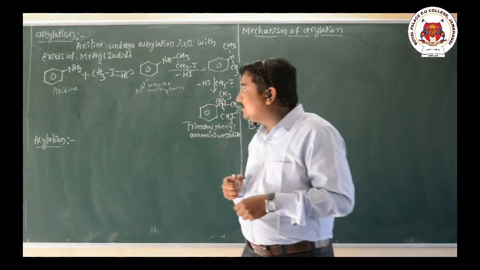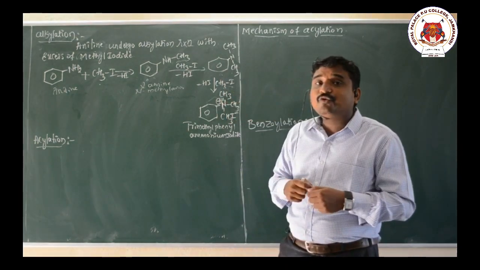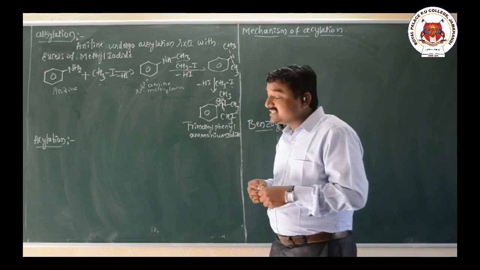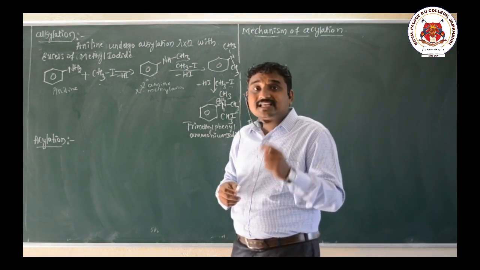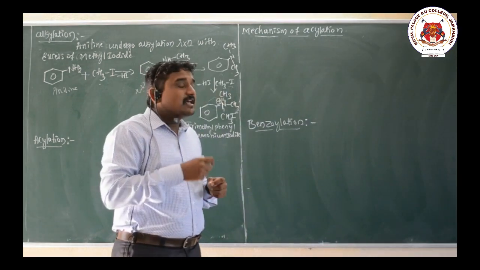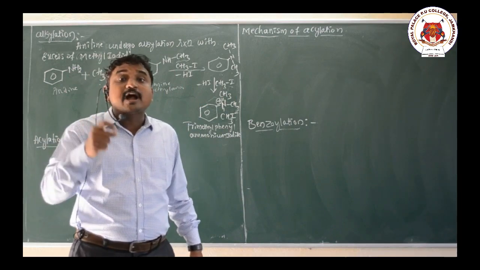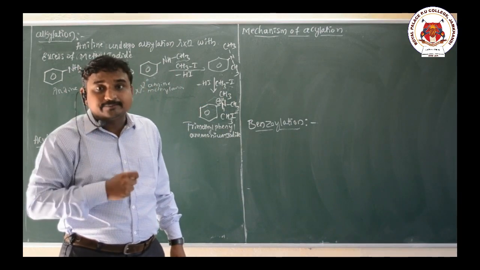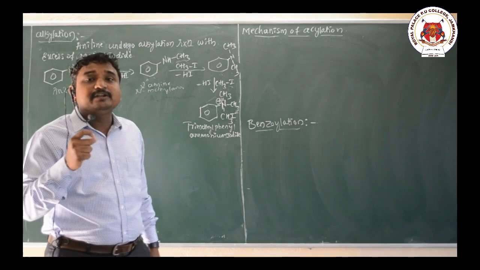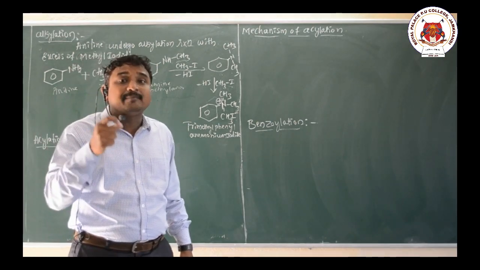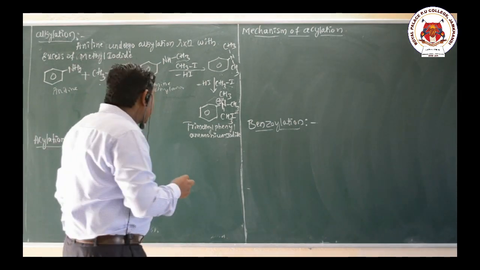Now I will move to the next concept, that is acylation. Acylation means the replacement of active hydrogen from the amine and substitution of acyl group.